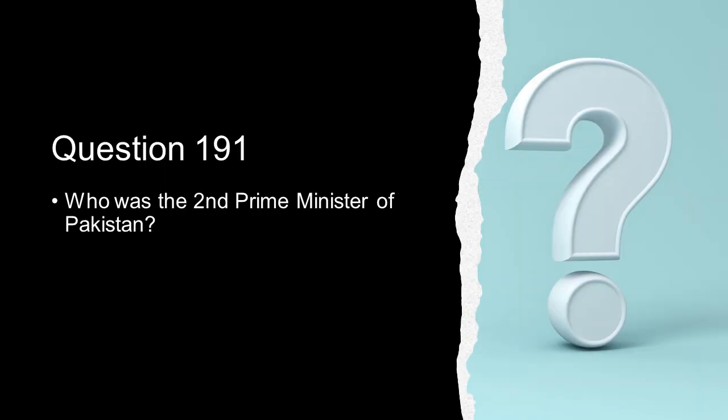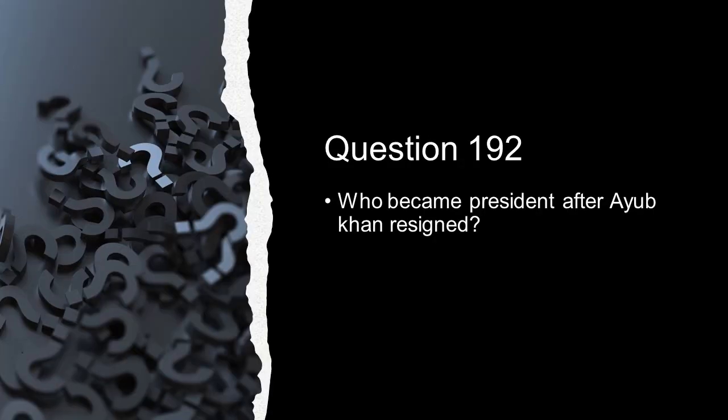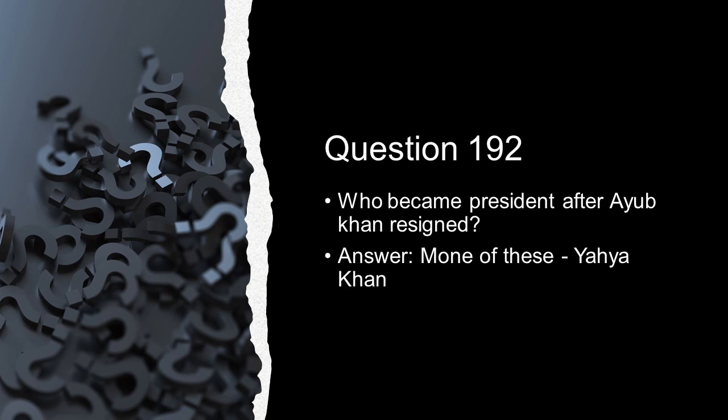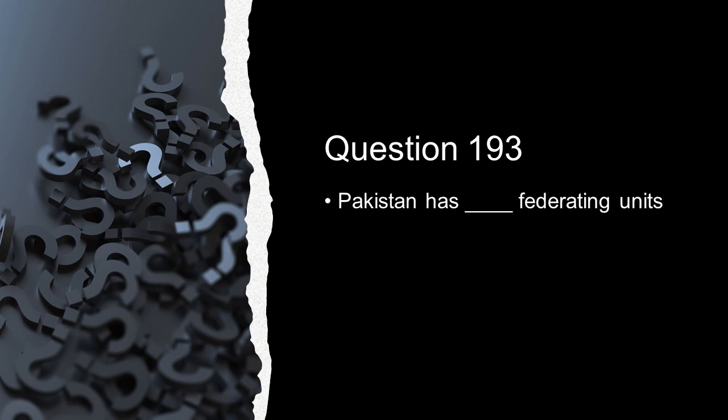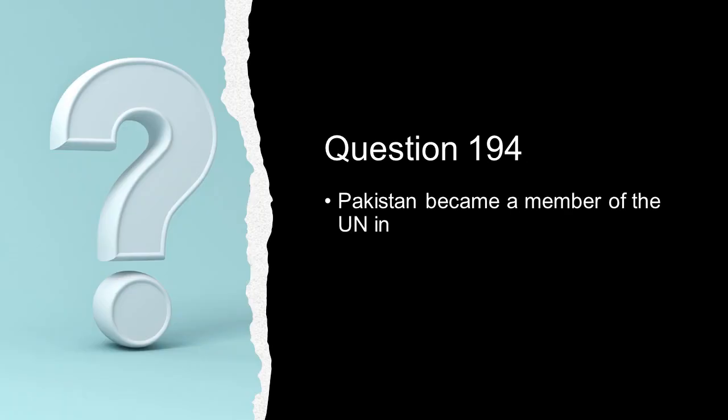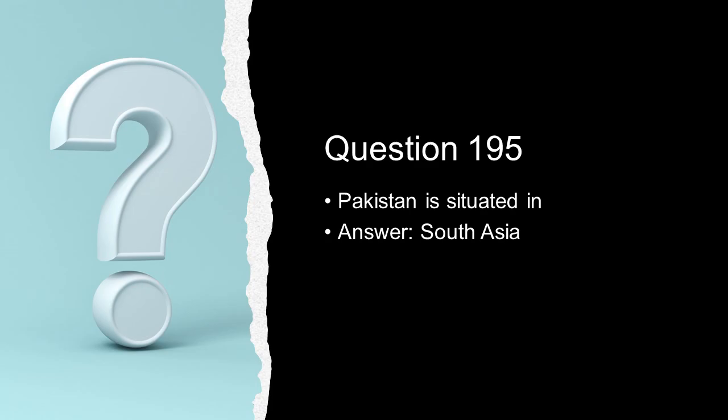Who was the second Prime Minister of Pakistan? Khwaja Nazimuddin. Who became president after Ayub Khan resigned? None in the given options was correct. It was Yahya Khan. Pakistan has dash federating units. 4. Pakistan became a member of the UN in September 1947. Pakistan is situated in South Asia.